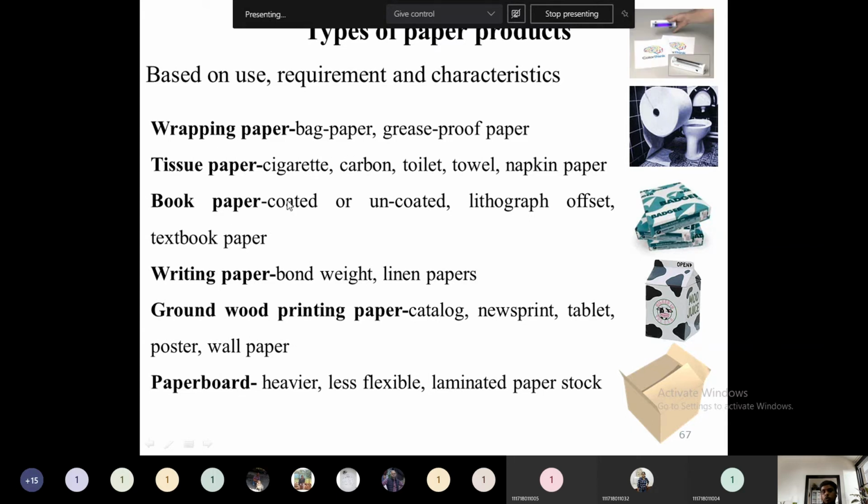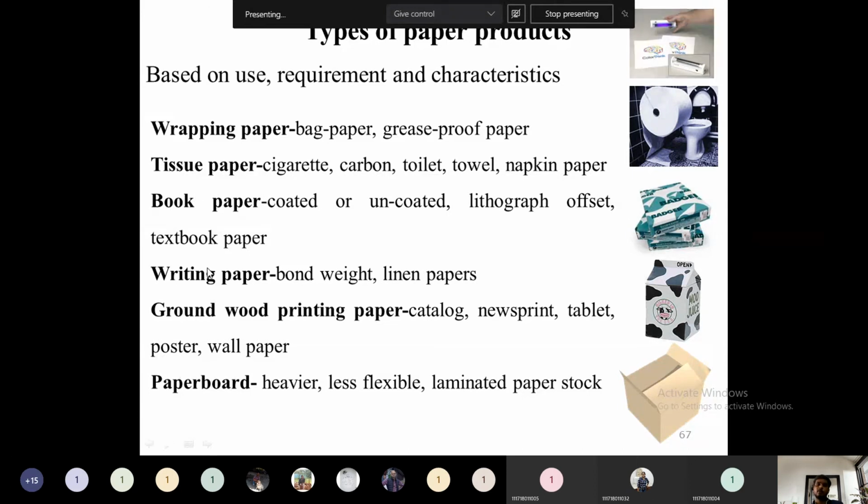Then the book paper, coated or uncoated, depending on whether we require coated or uncoated. For example, acid resistant paper is used in PhD thesis printing. A PhD thesis will remain for a lifetime, so we print our thesis on acid resistant paper. How is that acid resistance obtained? Using some coatings only. Depending on the requirement of the final coating, these papers will be given as book paper. Lithograph, offset, and textbook papers, everything will be classified as book paper.